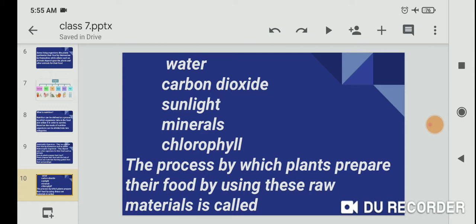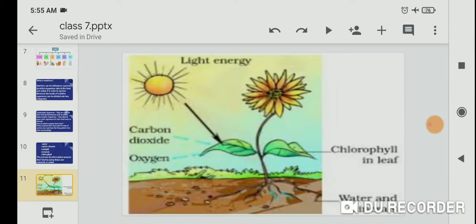The process by which plants prepare their food using these raw materials is called the photosynthesis process.